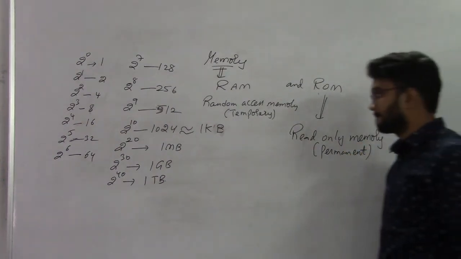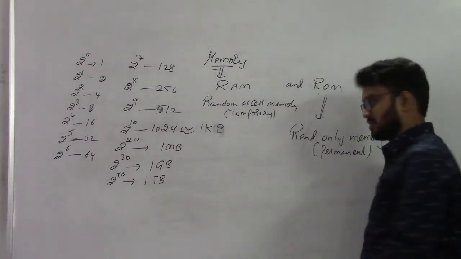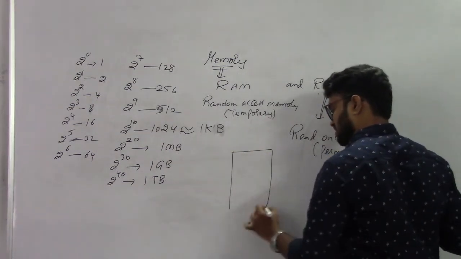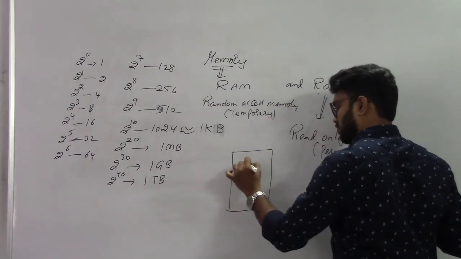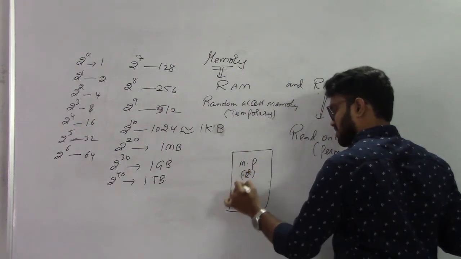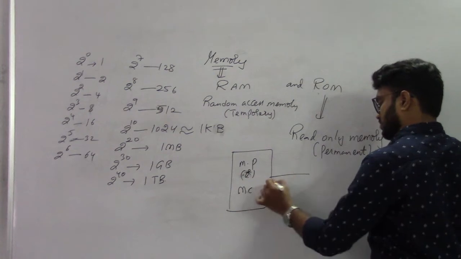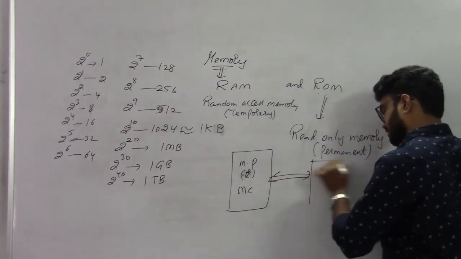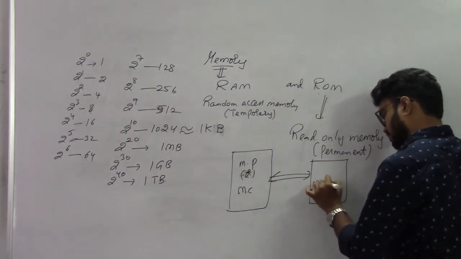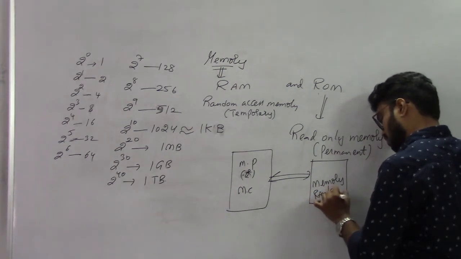So these memories will be accessed by the microprocessor or microcontroller. For example, this is microprocessor or let's say this is microcontroller. These microprocessor or microcontroller will access the memory, that is RAM or ROM.